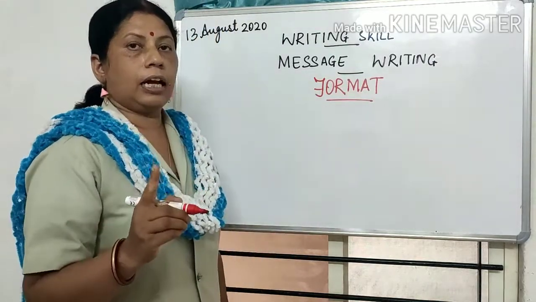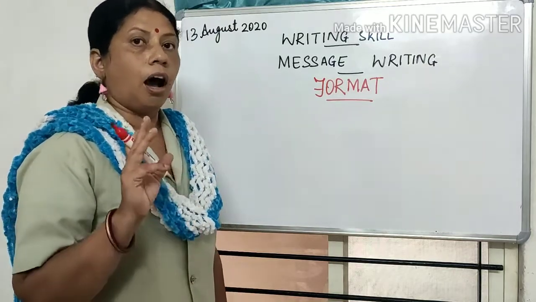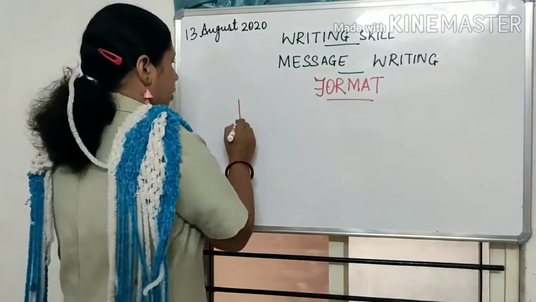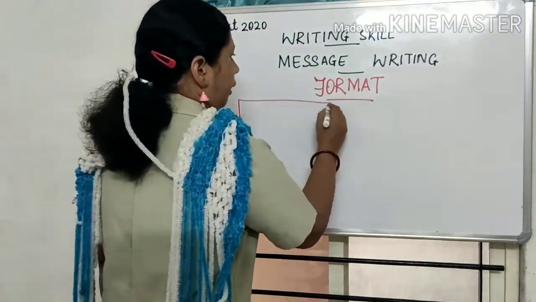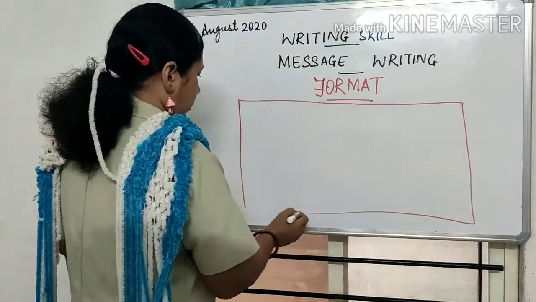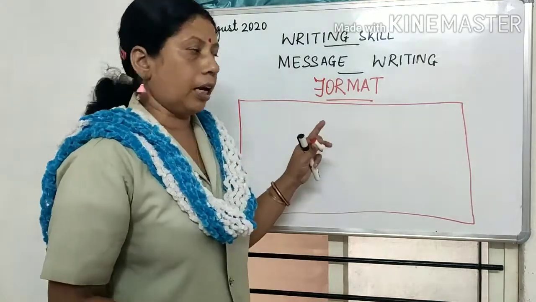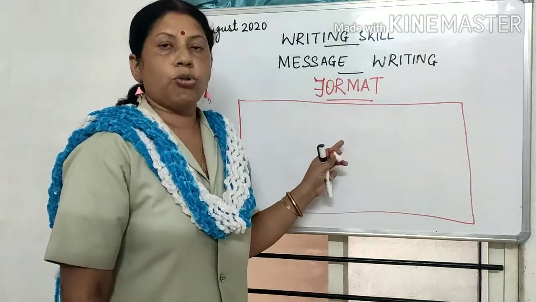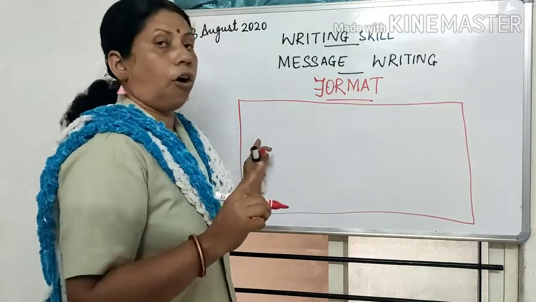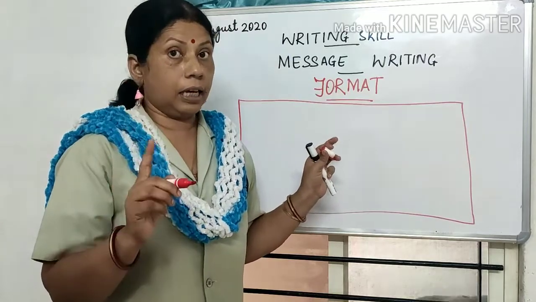The first thing that I am supposed to do for writing a message is that I should make a rectangular box, right? So here I will be making a box, but children, do remember that since I am writing on the whiteboard, I am using a pen. But to make this box, you have to use a pencil and a scale.